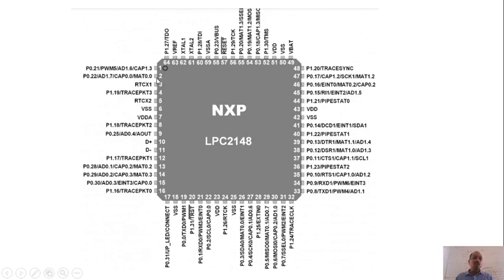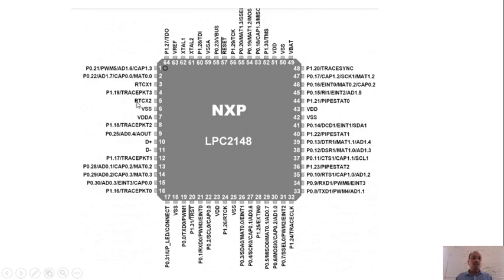Similarly, pin number 2 also has 4 different functions. The first function is P0.22, which is a GPIO function. Next is the AD1.7 function. The next function is CAP0.0, and the next function is MAT0.0.